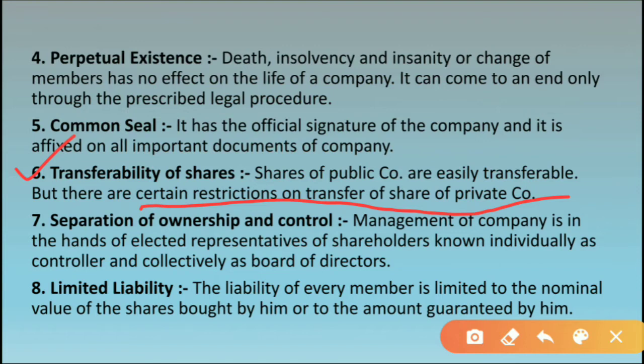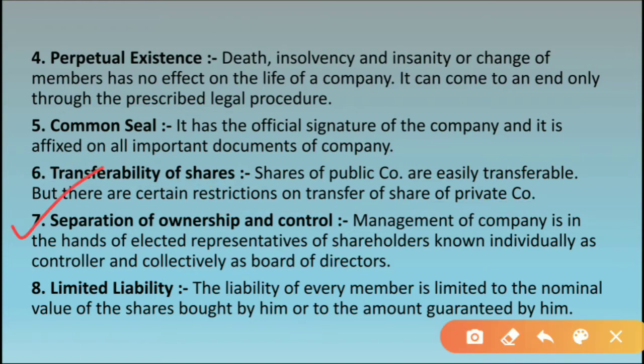Now this procedure is generally accepted in a public company. So the transfer of shares is very easy. They can easily buy and sell the shares of the company, but in case of a private company it is very difficult. There are some complications, some restrictions, and some rules and regulations regarding this. So for transferability of shares, meaning for buying and selling the shares, the public company allows easy transfer of shares, but in case of a private company there are some restrictions regarding this, right?